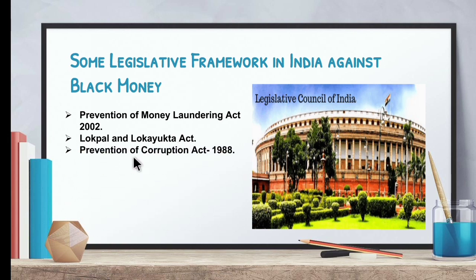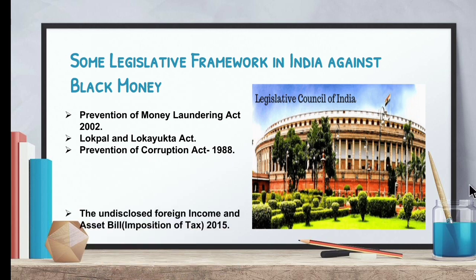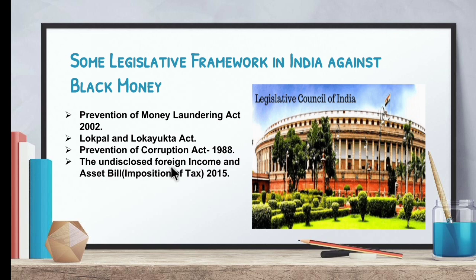Third one is the Prevention of Corruption Act, which was passed in the year 1988. Next, the Undisclosed Foreign Income and Asset Bill, Imposition of Tax, was passed in the year 2015.